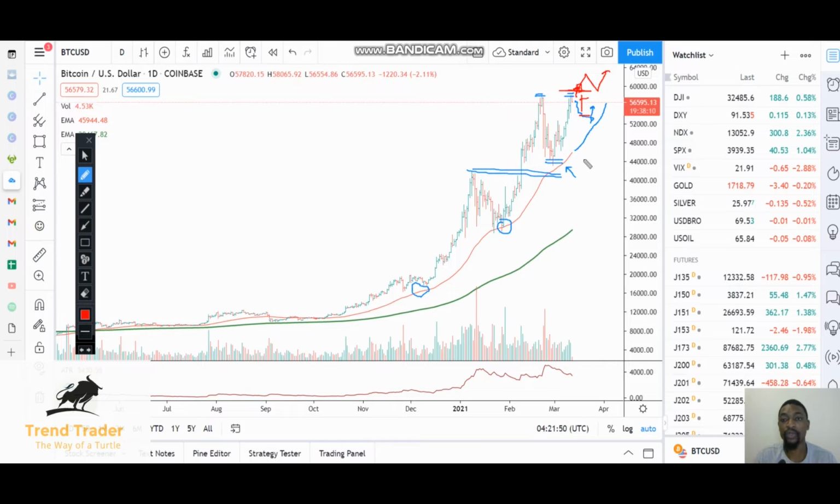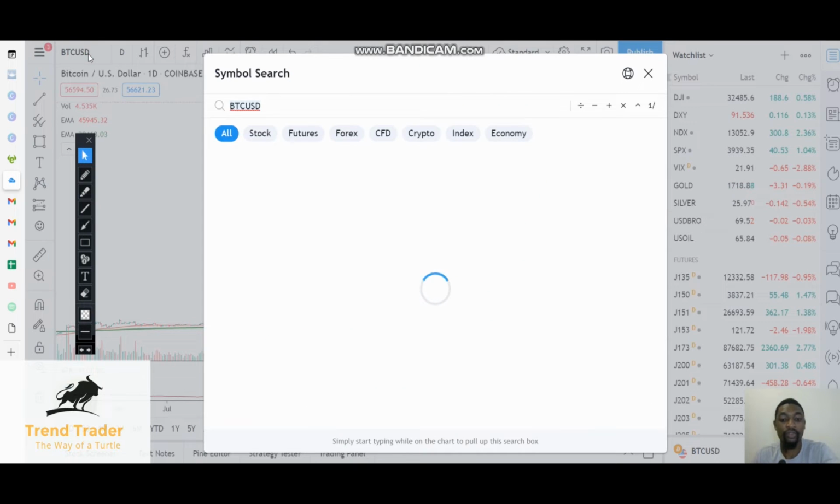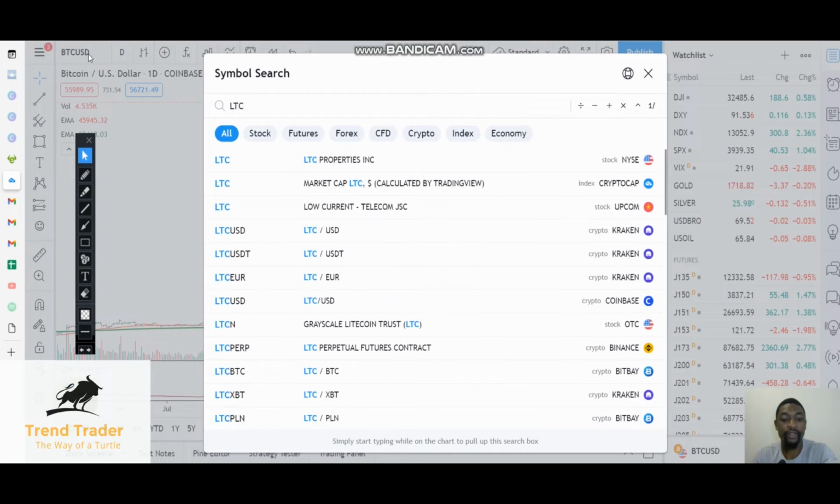So yeah, that is what we are looking at in terms of Bitcoin: it can break above the 57,000 mark, retest, and continue to move up. Otherwise, if there is not much strength, it can pull back to the 50-day moving average, which is the current dynamic support. So that is how we'll be trading Bitcoin. So now let's move on to Litecoin.